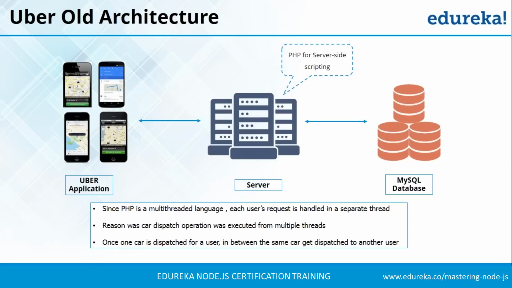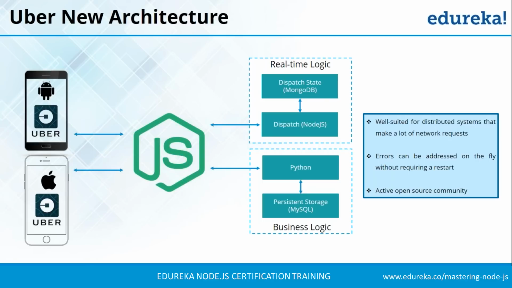So now let us understand how Node.js solves their issues. Now when a customer books a cab, it goes to the Node.js server. Here we have two databases as you can see in the figure. First is the MySQL database for persistent storage, that is customer details and driver details, which is served using a Python script, whereas MongoDB, which is another database, is the geospatial database for maintaining the records of active drivers in a region. So now the car is dispatched from the MongoDB dispatcher and the driver details are responded to the user from the MySQL database.